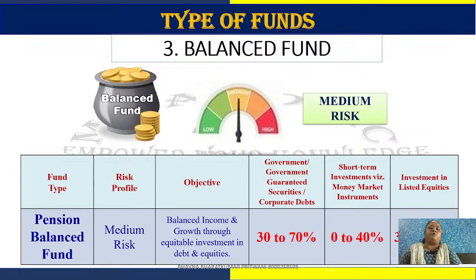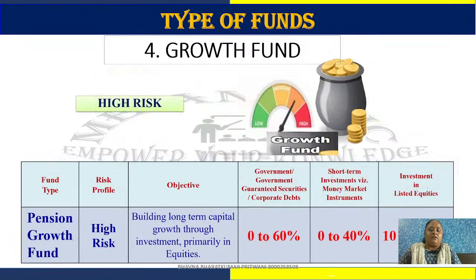So we don't have to select how much to invest in any instrument. Here the fund managers will select, we just have to select the fund, right? So we don't have to keep a watch on the market. Our time is saved, because otherwise every day we would watch the market, how we will earn, how we will do our work. So leave everything to the fund managers. LIC's special fund managers select where to invest, and nowadays we can see in the news how much asset we have created. The fourth fund is the growth fund.